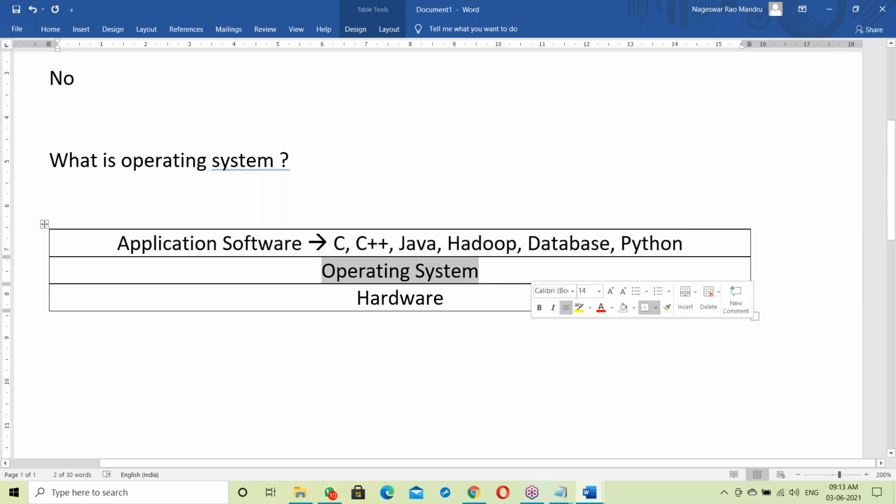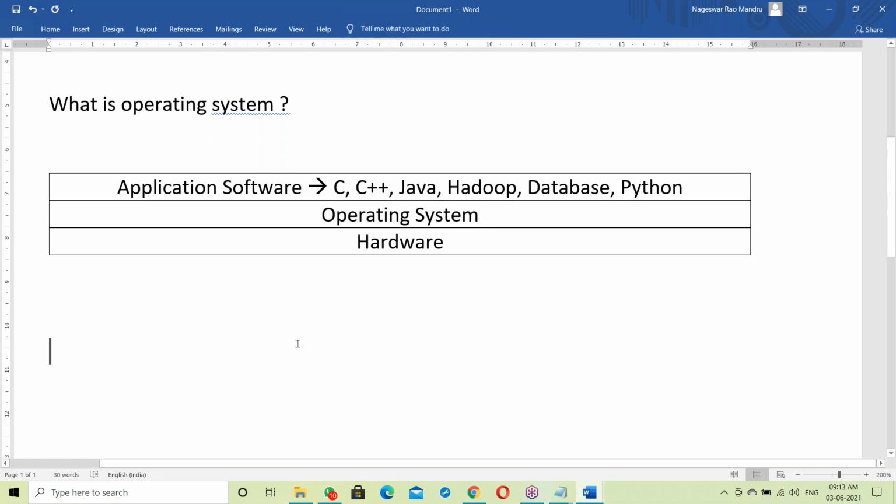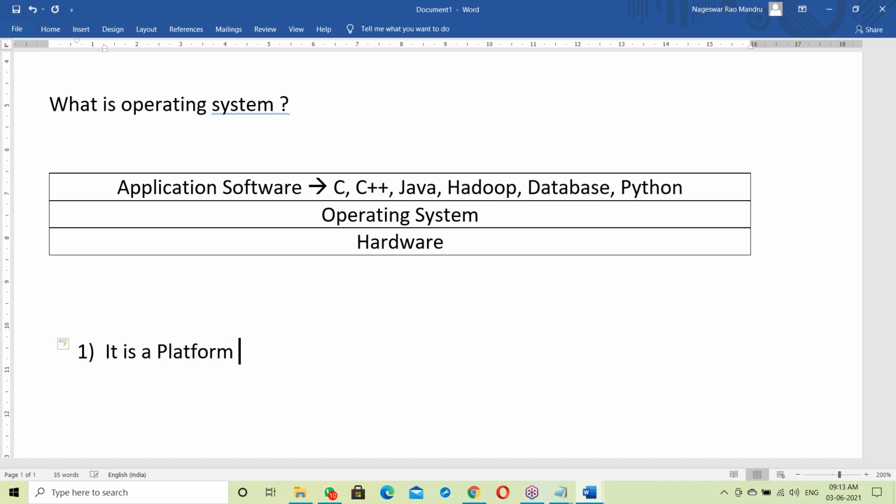Top of the OS means it works like a platform. The OS gives a platform to run all these application software. The OS is the base, and on top of it everything is happening. So what is an OS? Simple answer: it's a platform where we can run all the application software.